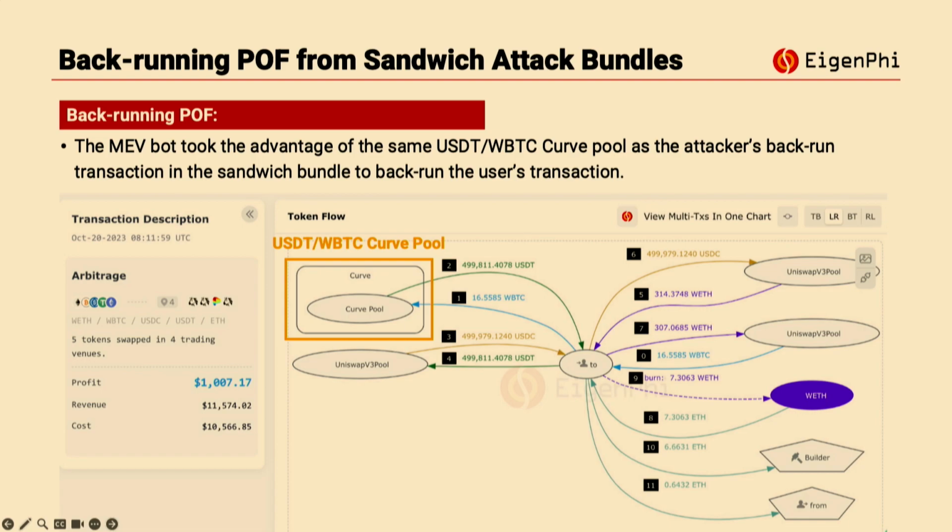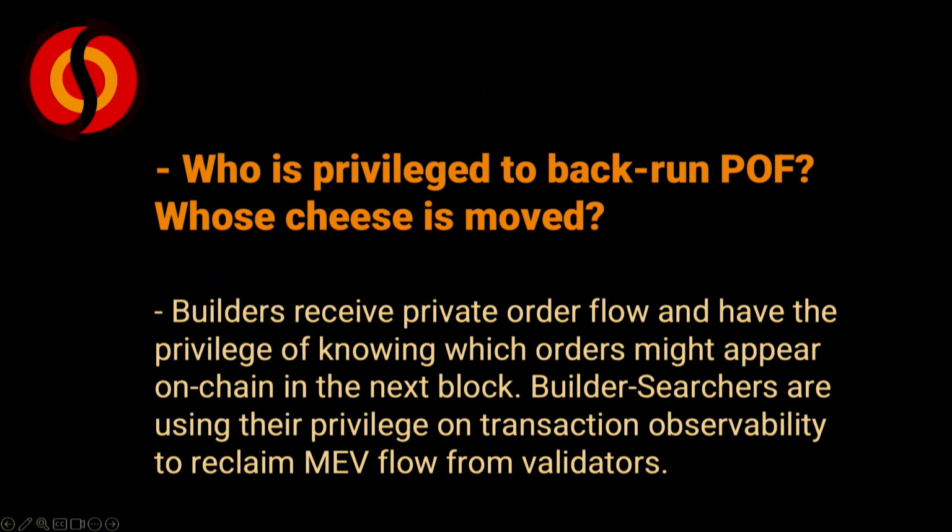Basically, the MEV bot also took advantage of the same Curve pool. It also made the same swap, just like the sandwich attacker did. So in this way, these searchers can take advantage of those privately submitted bundles or private transactions to make profit without paying a high builder bribe to the downstream.